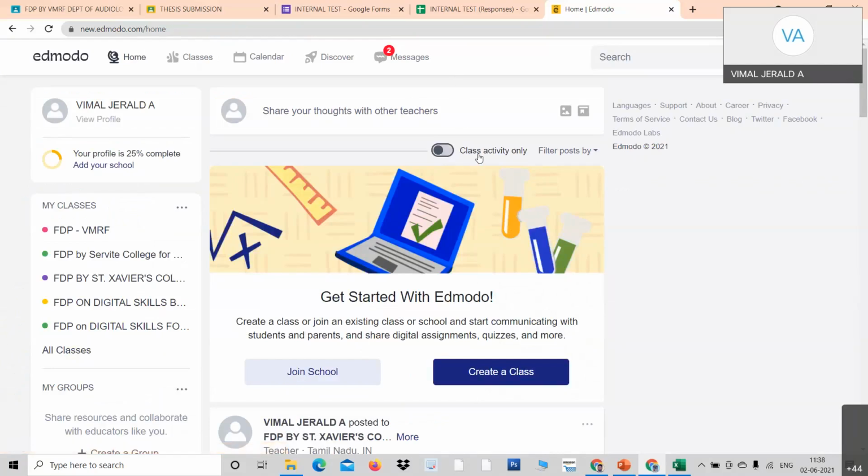Please use it. Professors, please understand, today's assignment is that you will have to create a class. Please listen. You have to create an Edmodo class. You upload material, take the screenshot. You create an assignment, take the screenshot. You create a test and take the screenshot. Place the screenshots in MS Word and convert it as a PDF file.